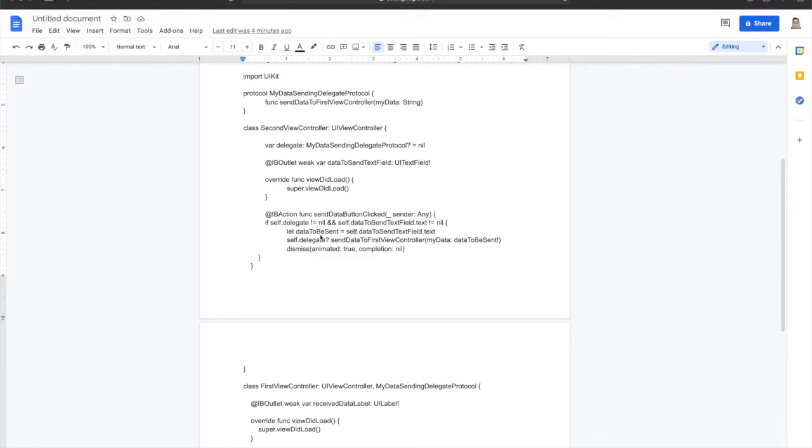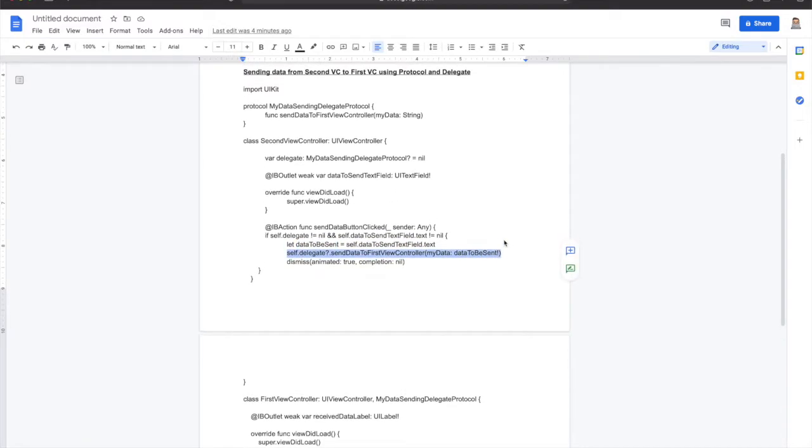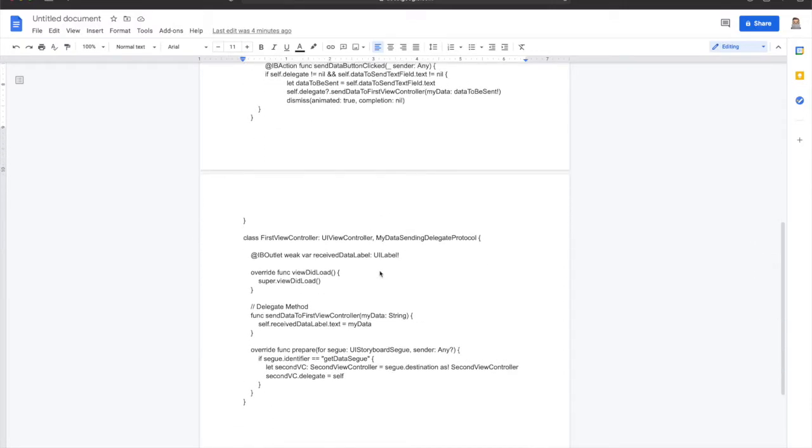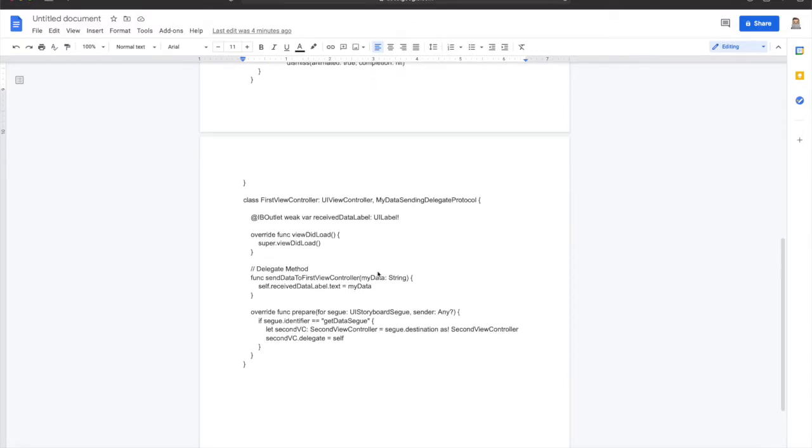Then we declare a variable and assign that variable to the data that we receive from the text field. Then we call the function inside the protocol, the function that we are going to use to send the data, and pass the data that we just collected as a parameter. Then we go to the first view controller where we receive the data from the second view controller by using the delegate protocol.